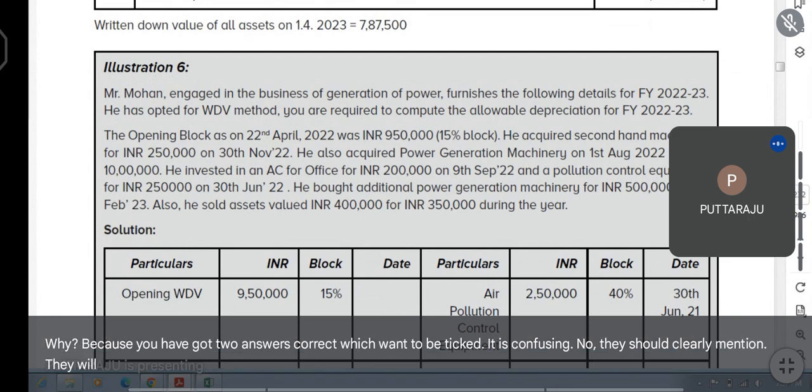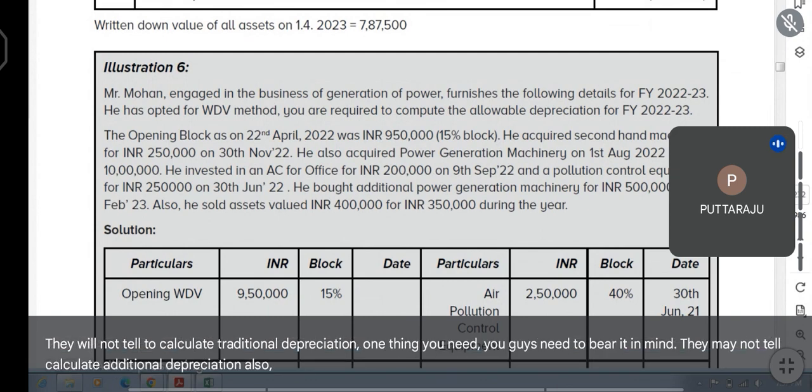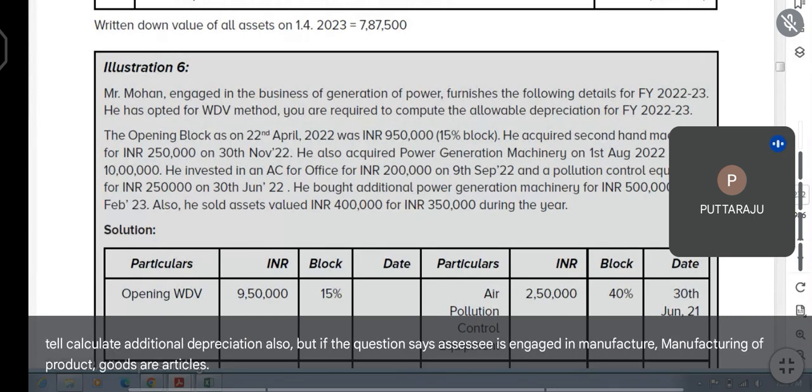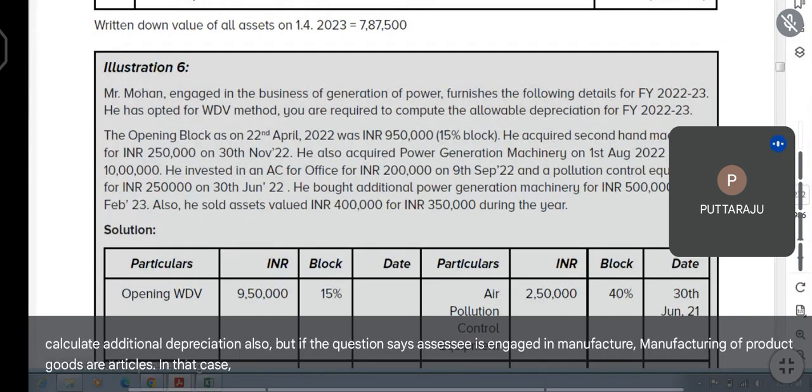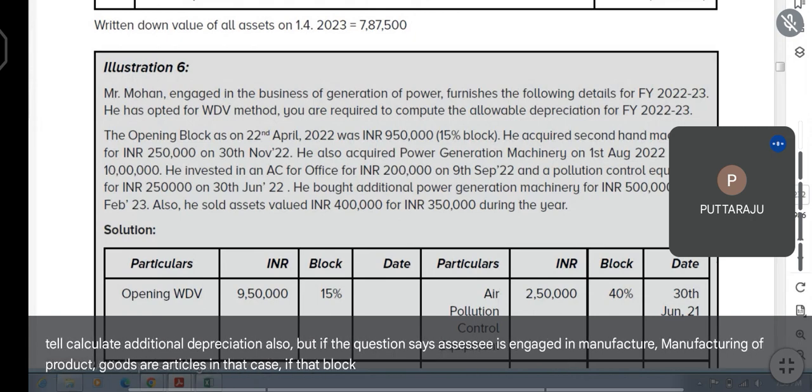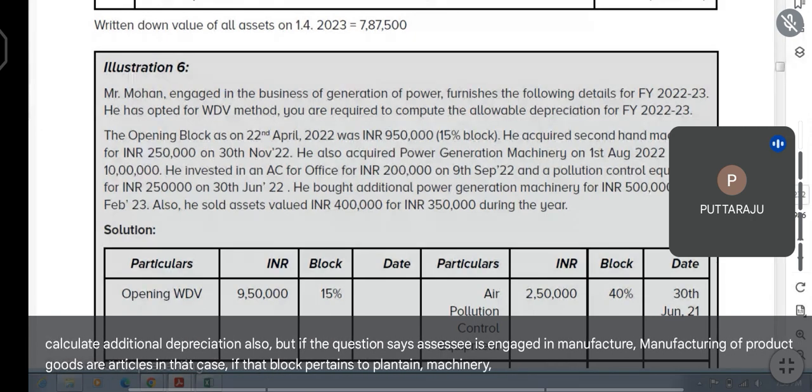They will not tell to calculate additional depreciation. One thing you guys need to bear in mind. They may not tell to calculate additional depreciation also. But if the question says the assessee is engaged in manufacturing of products, goods or articles, in that case, if that block pertains to plant and machinery, by default you have to calculate additional depreciation also.